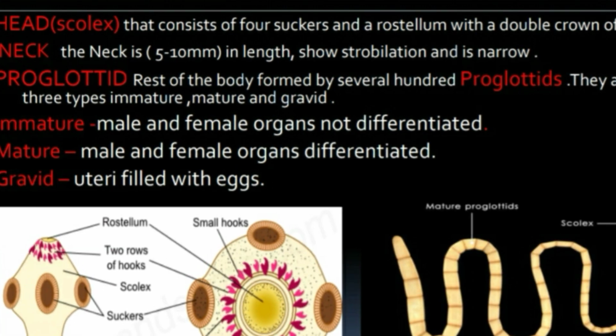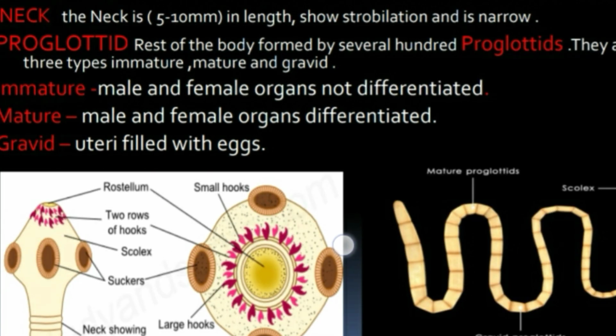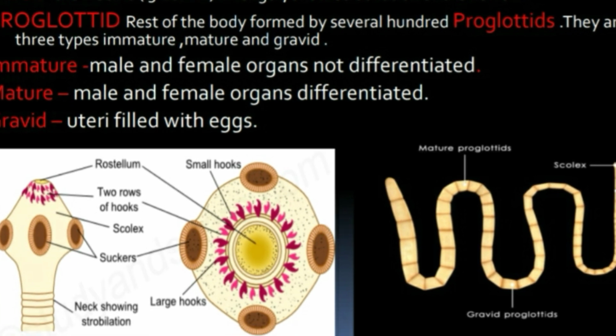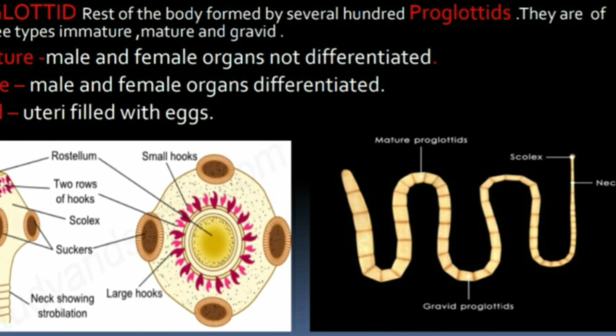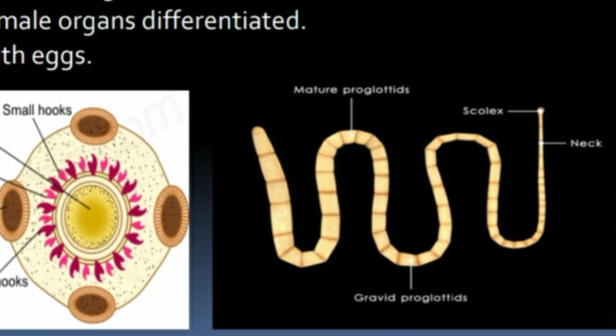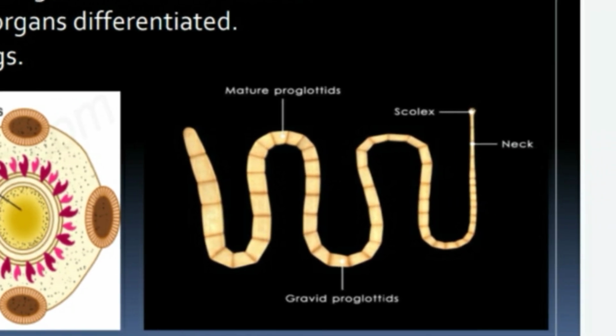The third part is the proglottids. The rest of the body is formed by several hundred proglottids. They are of three types: immature, mature, and gravid. In immature proglottids, male and female organs are not differentiated, whereas in mature proglottids, male and female organs are differentiated. In gravid proglottids, the uterus is filled with eggs. In this diagram, you will see the proglottids. These segment-like structures are proglottids.